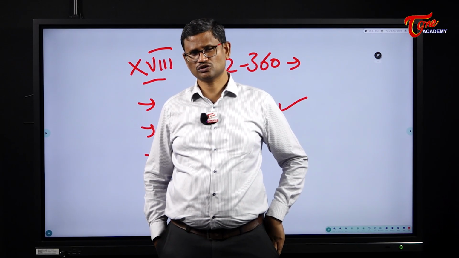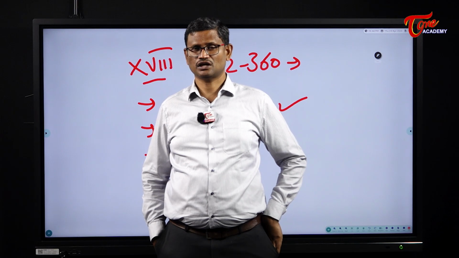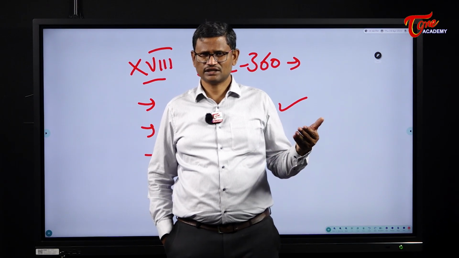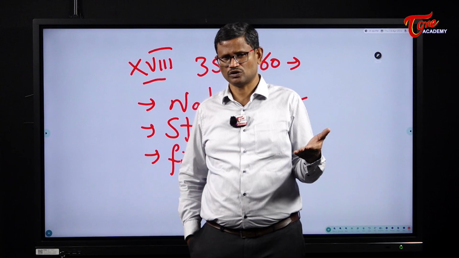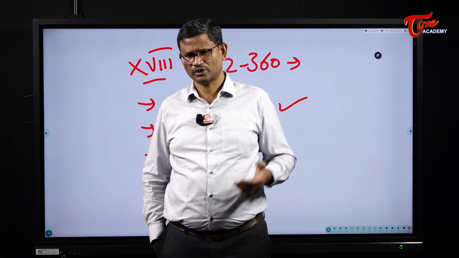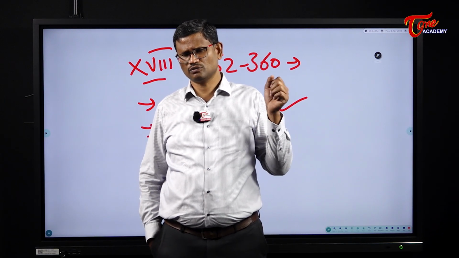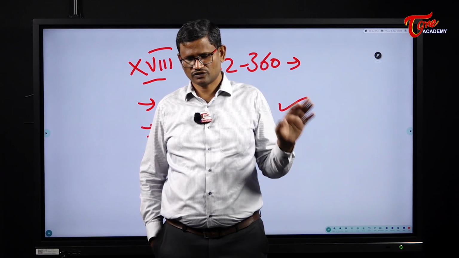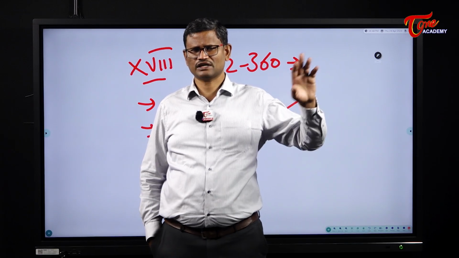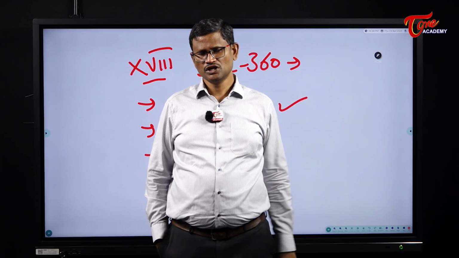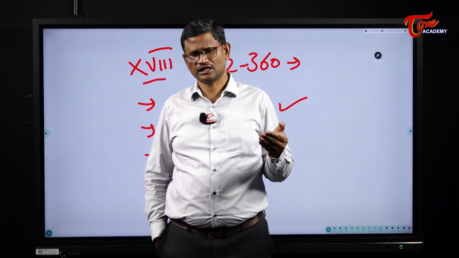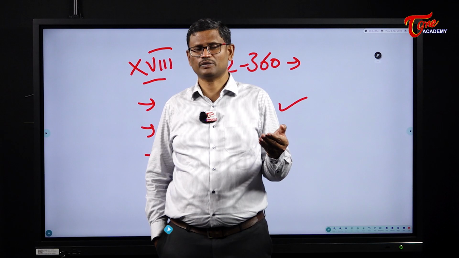It has been misused more than 135 times in the last 75 years. The recent incident was the imposition of president rule in Manipur. That was a case of proper use. But otherwise it has been used more than 135 times. It was used 135 times till now. In most of the cases it was abused. So instead of remaining as a dead letter, Article 356 became a deadly weapon in the hands of the union government.